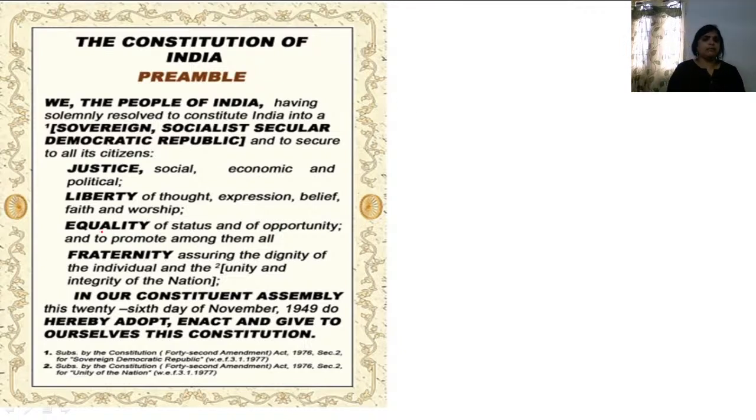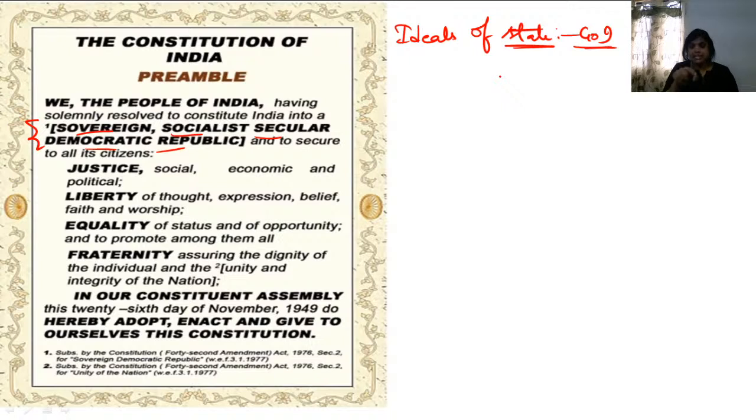When you see this preamble and these words, sovereign, socialist, secular, democratic, and republic, these are the key words or ideals of the state, means how a government needs to function. When I use the word state, you have to understand government here, in this context. Ideals of the state is nothing but how the government needs to function.